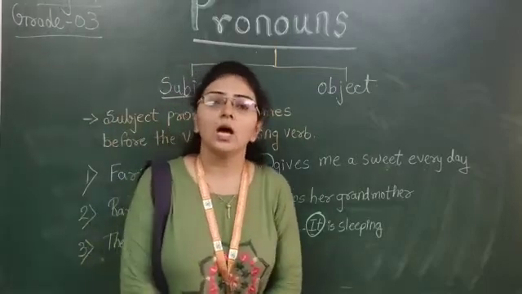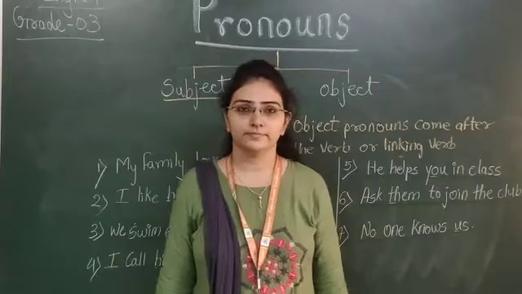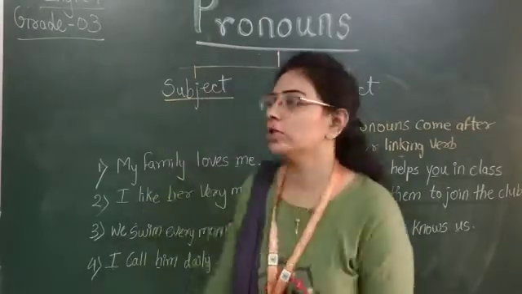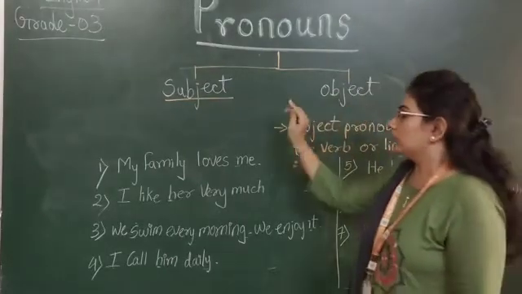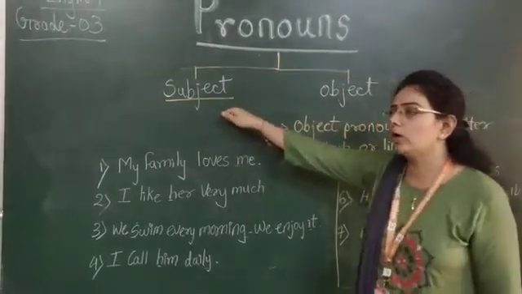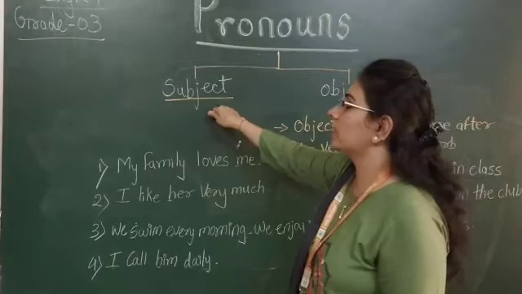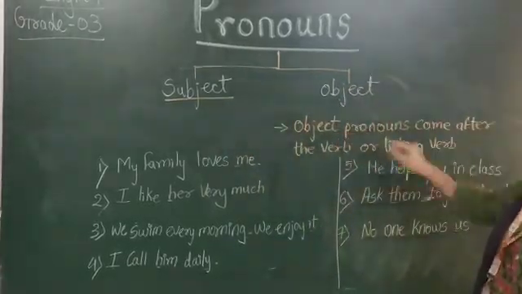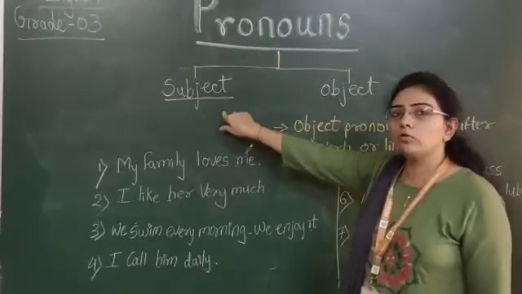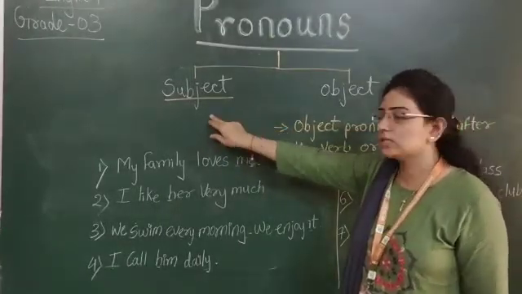Now let's see about the object pronoun. Now let's learn about the second type of pronoun, the object pronoun. What was in the subject pronoun? If the pronoun comes before the verb, that was the subject pronoun.